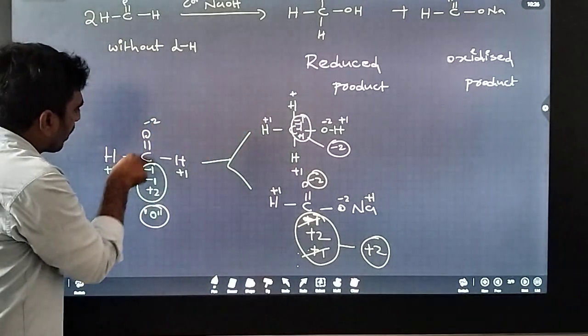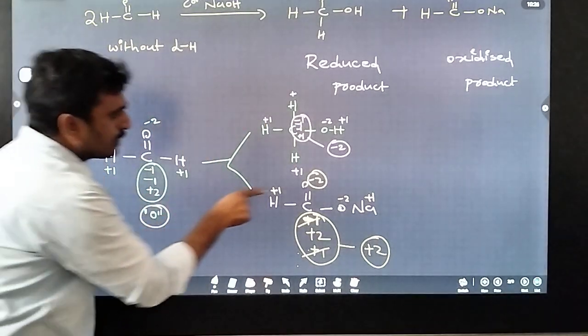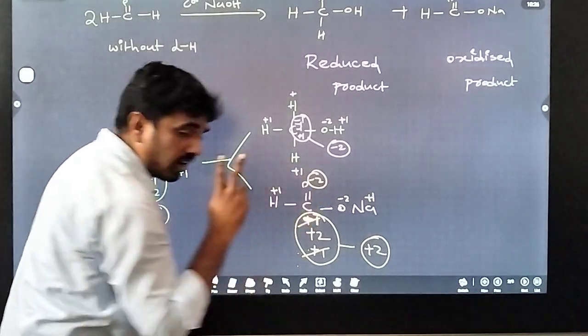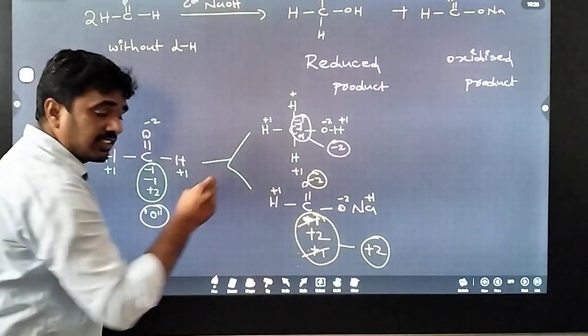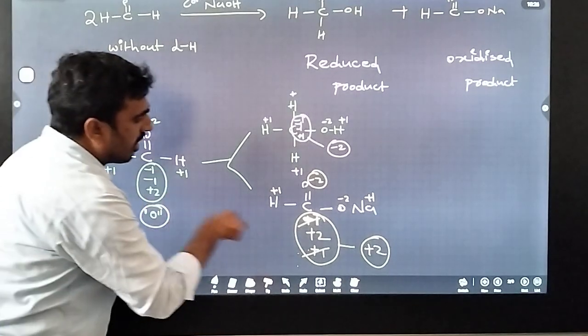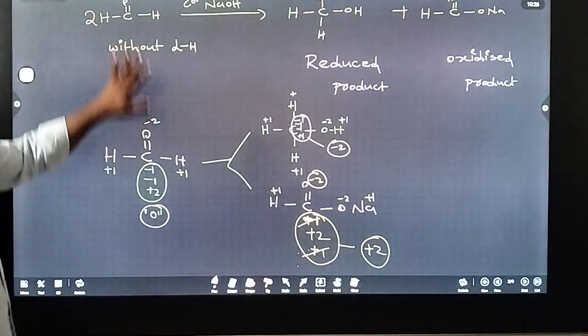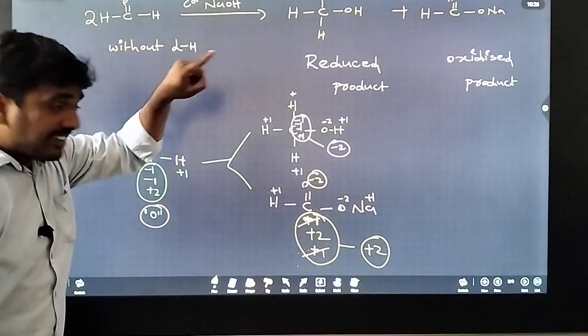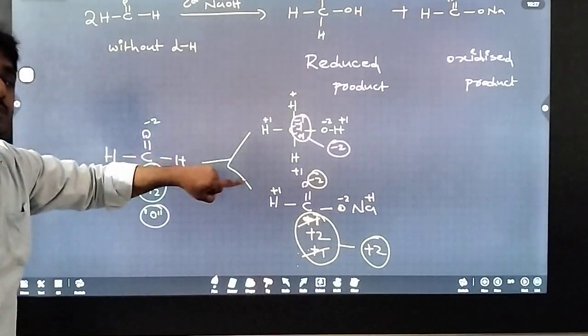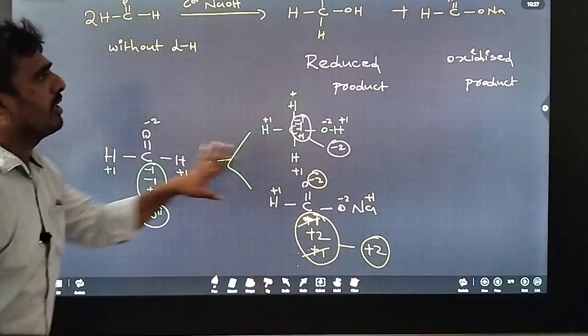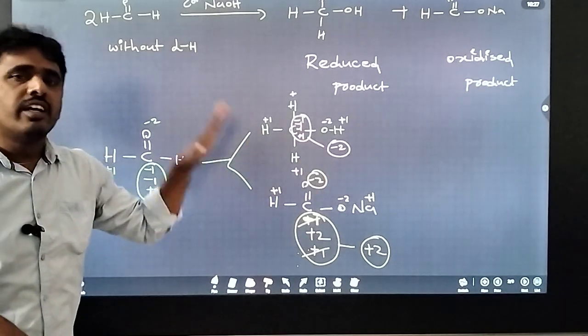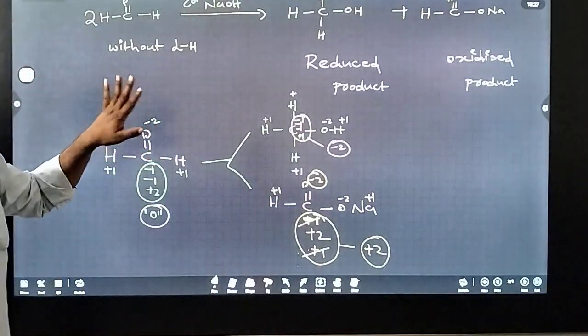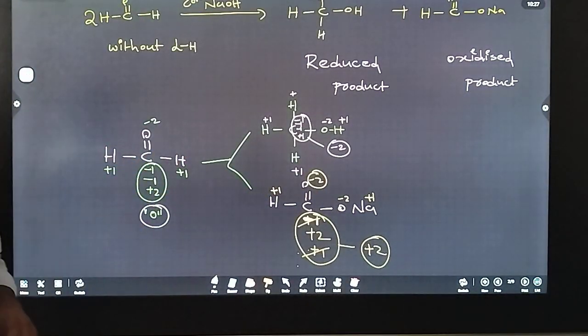Here, how many oxygens are there? 1 oxygen. And here? 2 oxygens. So addition of oxygen is nothing but oxidation, so this is the oxidized product. So in this concept we conclude this reaction is a disproportionation reaction. That means the same element undergoes both oxidation and reduction. That's why this is a disproportionation reaction.